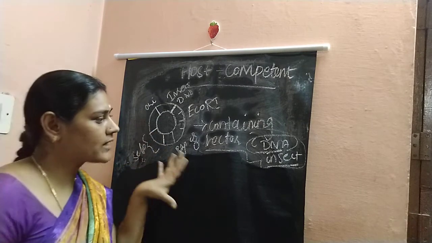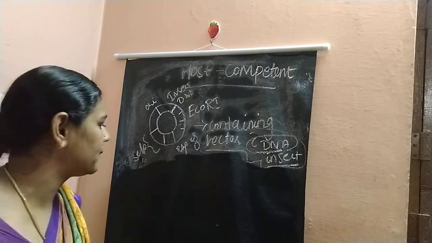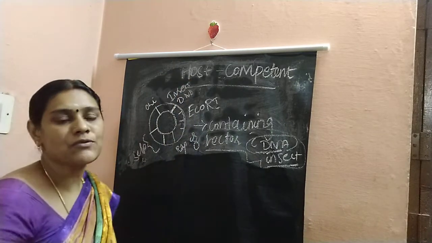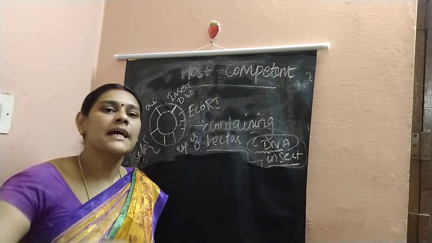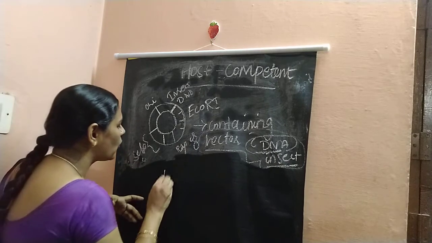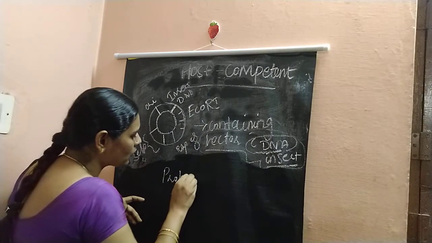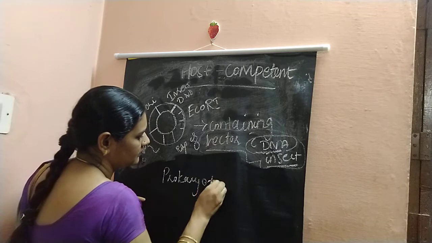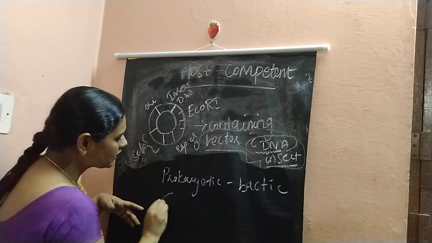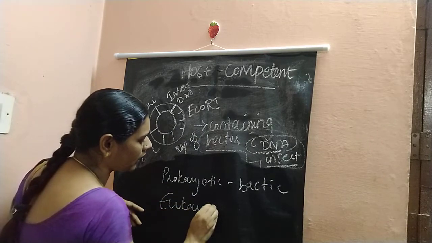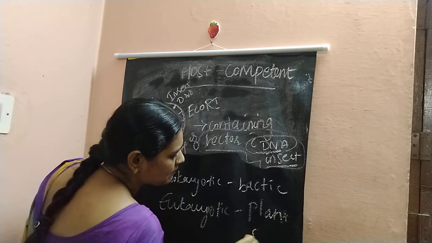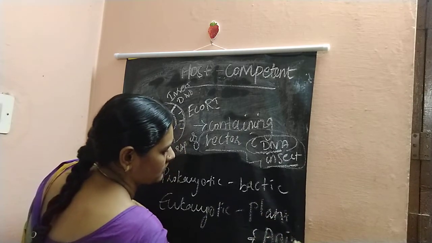So host competent means how the host becomes competent. There are different types of hosts. The host type depends upon the cloning experiment you choose. If you are taking a prokaryotic host like a bacteria, or a eukaryotic organism like plant cells or animal cells, plant and animal cells are used as the host.